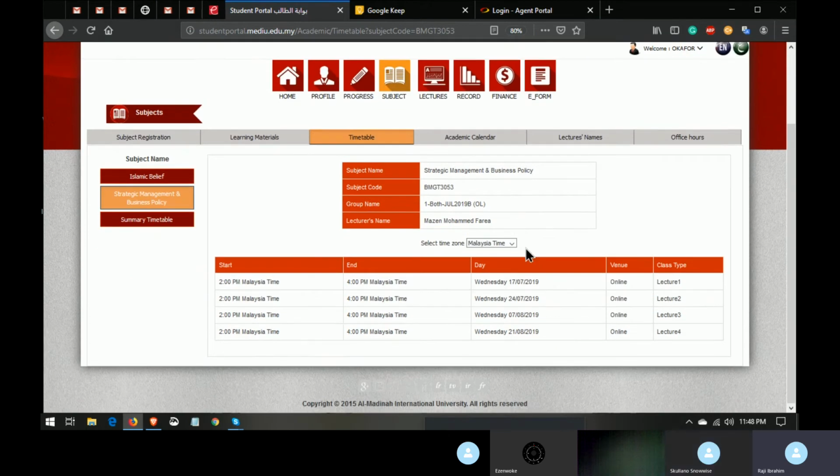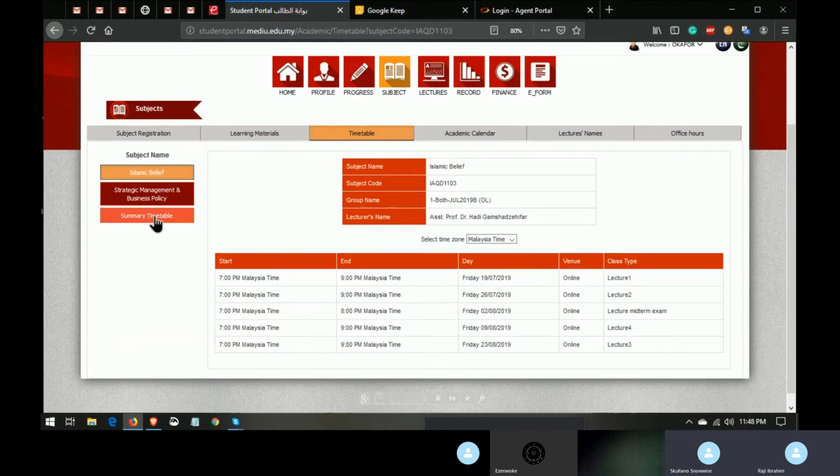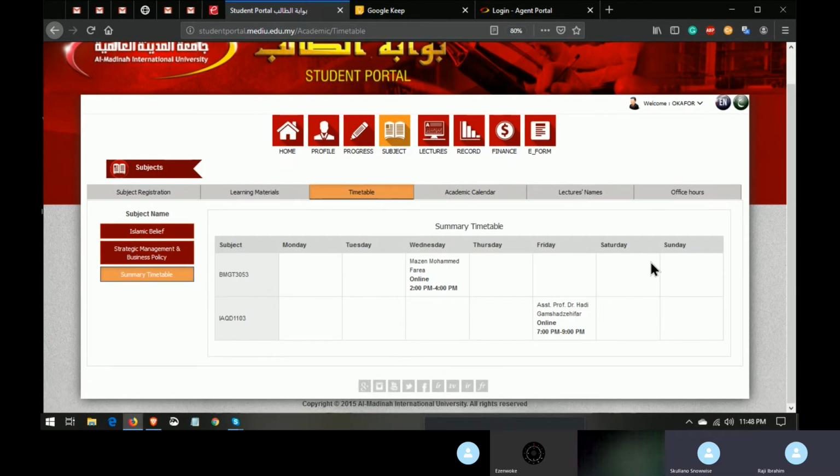So this is another one for another subject. Click on each one of them. You'll be getting the date and time, the schedule, the timeline for each one of them. Or you can go for a summary one just for you to know the days you're working. For example, this person will be having his classes.